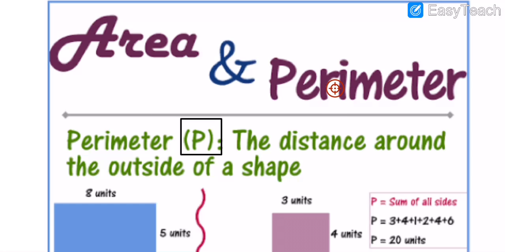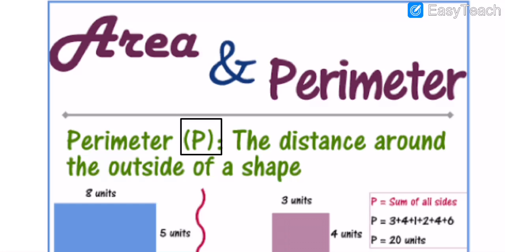Area and perimeter. Perimeter: the distance around the outside of the shape. And perimeter is always represented as a P, my dear students.